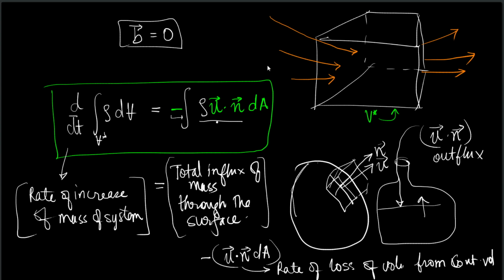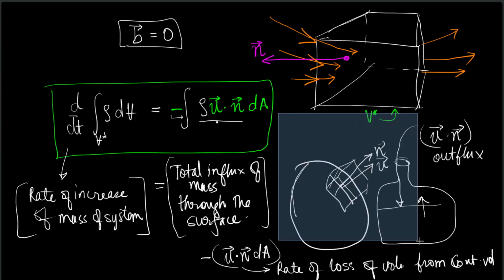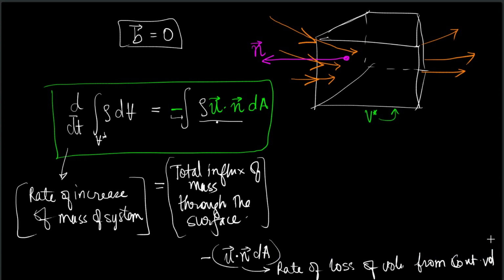Okay. So if I consider this system, the rate of change of mass, on the left face, the normal vector is in this direction and the velocity vector is in this direction. So on the left face, what is u dot n cap? It will be negative. Let us write it down.